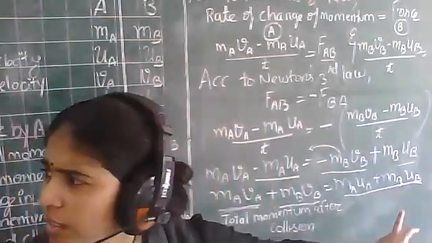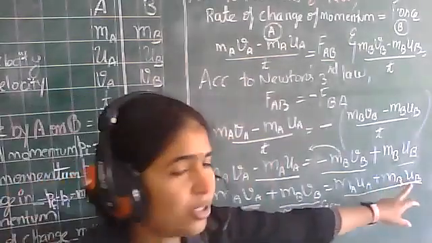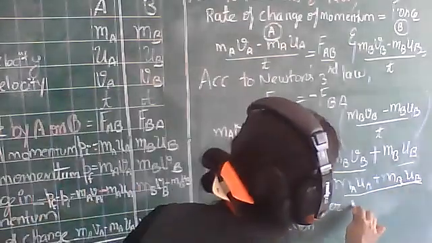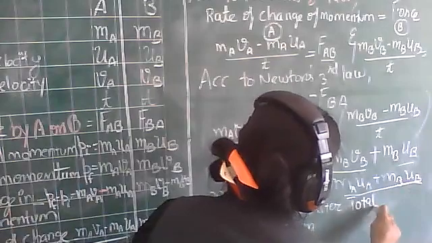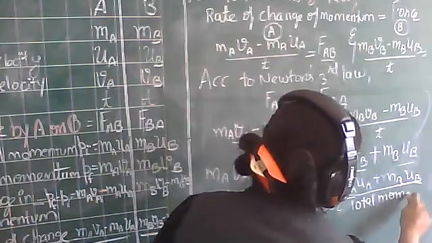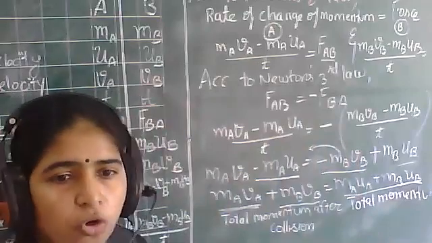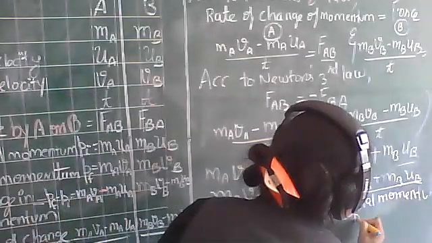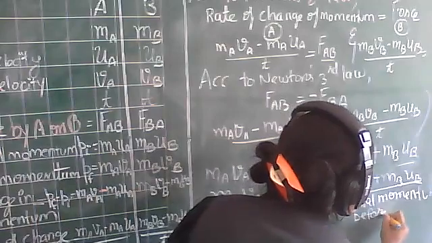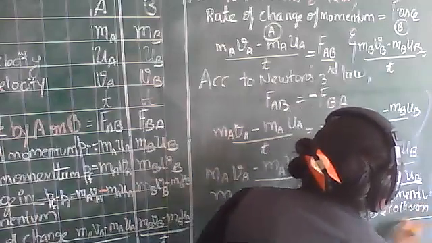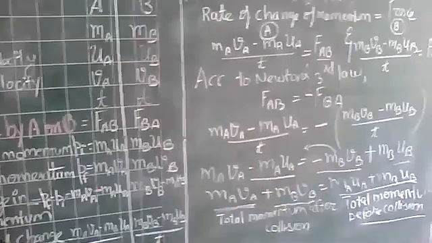Here you have uA and uB. So these are the initial conditions, right? So this is the total momentum before collision.